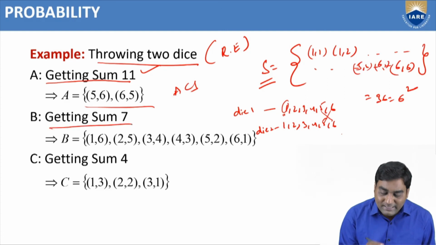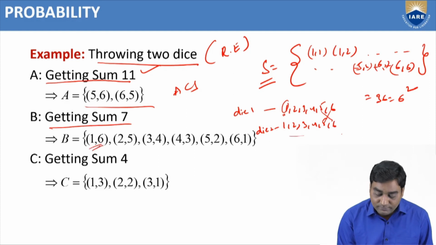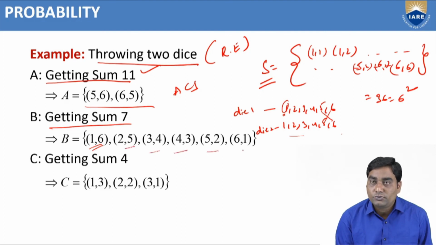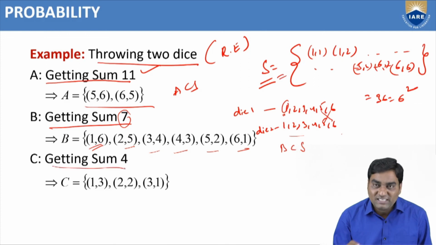Now getting sum is 7. B starts with 1: 1 plus 6 is 7. Similarly 2,5; 3,4; 4,3; 5,2; 6,1. Adding all these terms we get 7. So B is also a subset of S, because all these values are included in the sample space. Now getting sum is 4.